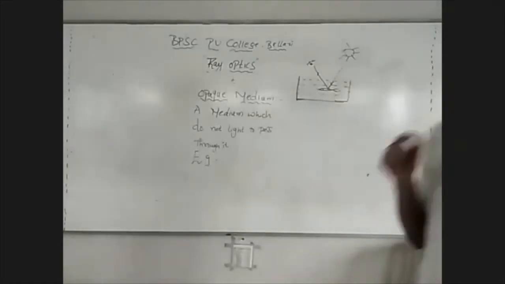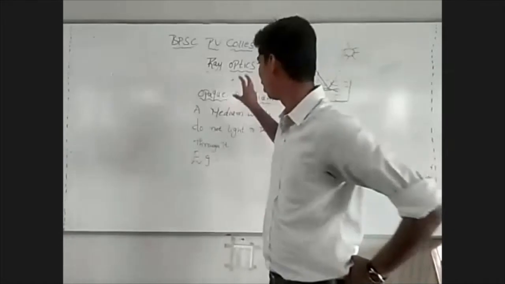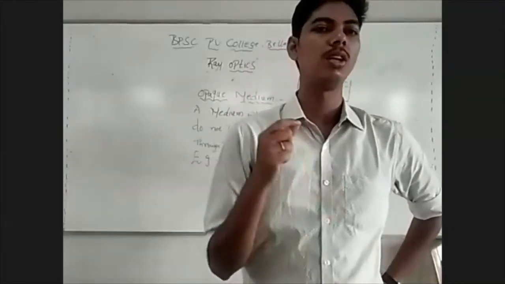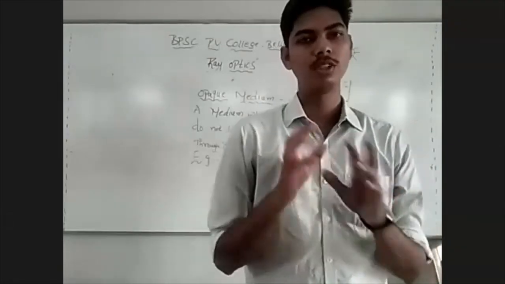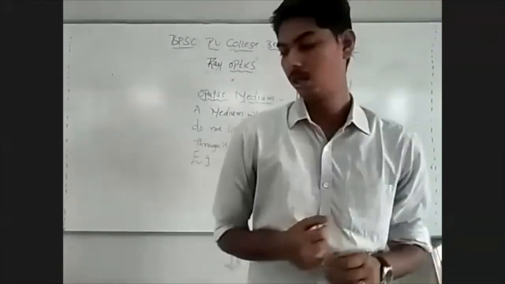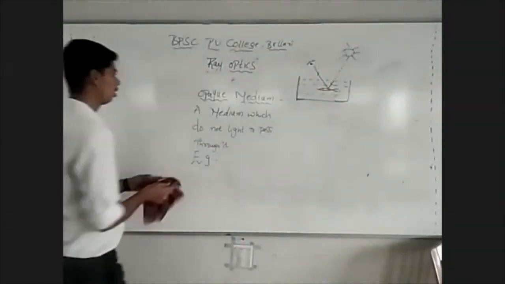So the paper sheet does not allow light to pass through it. Such media which do not allow light to pass through them are called opaque medium. So is the idea of optical medium and opaque medium clear? Idea of optical and opaque medium. What is an optical medium? What is an opaque medium?